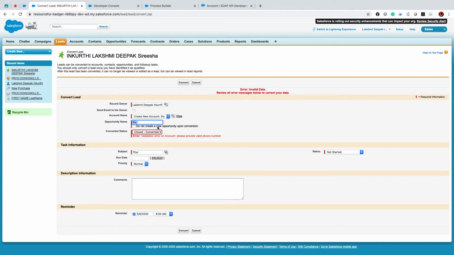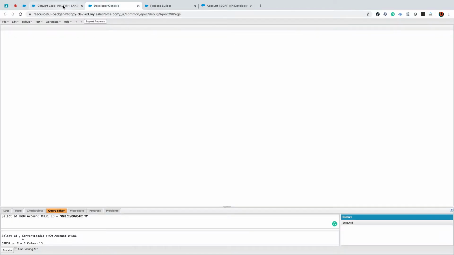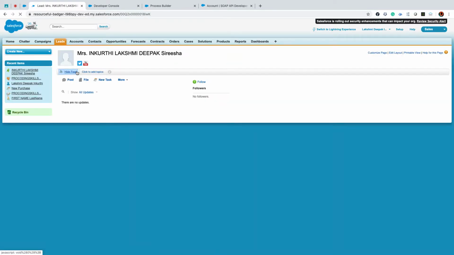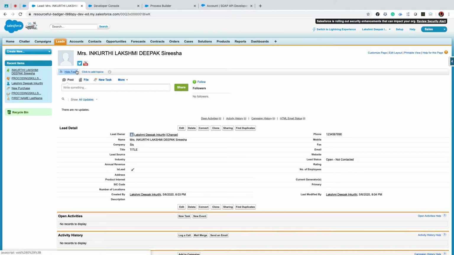It is converted. So mapping is not still, why is it showing? One minute. Cancel. False means true. This is already true. True means false, then it should not fire.